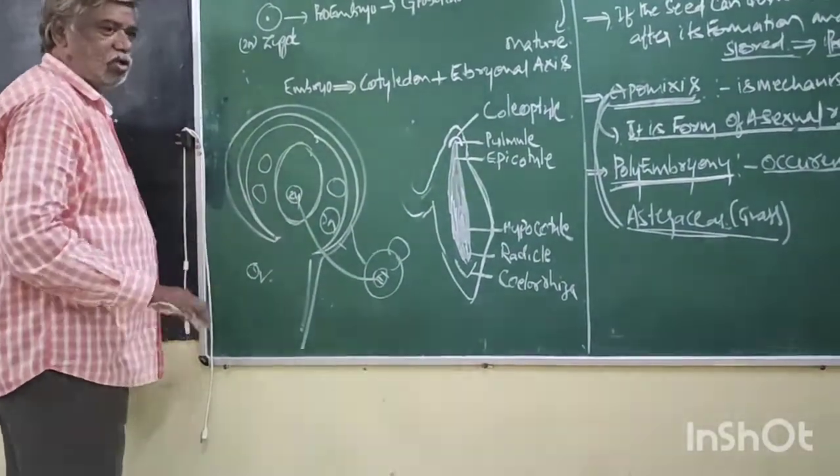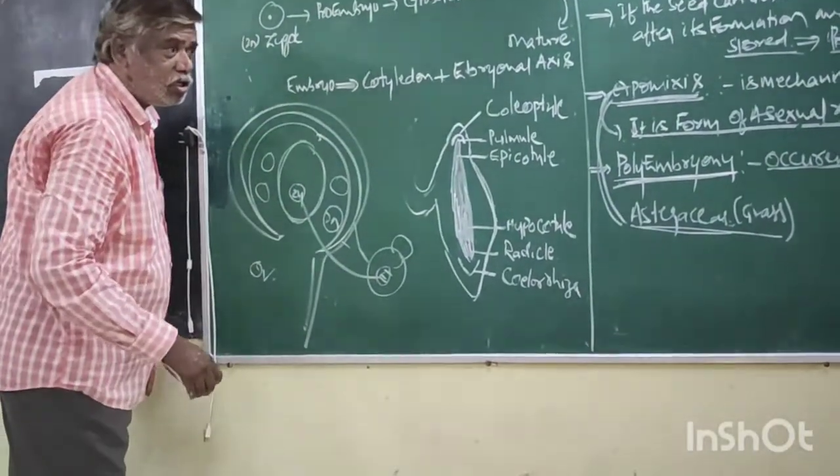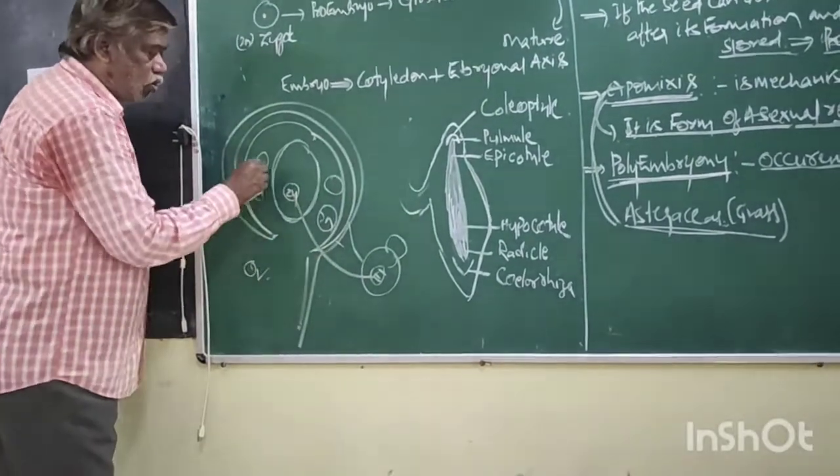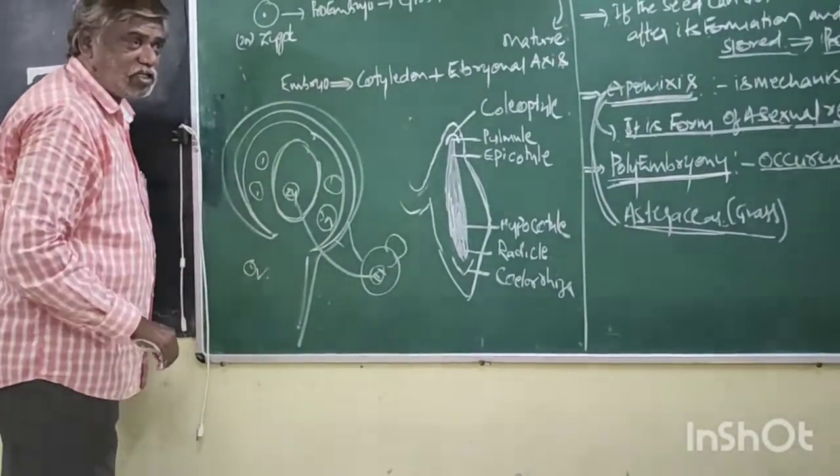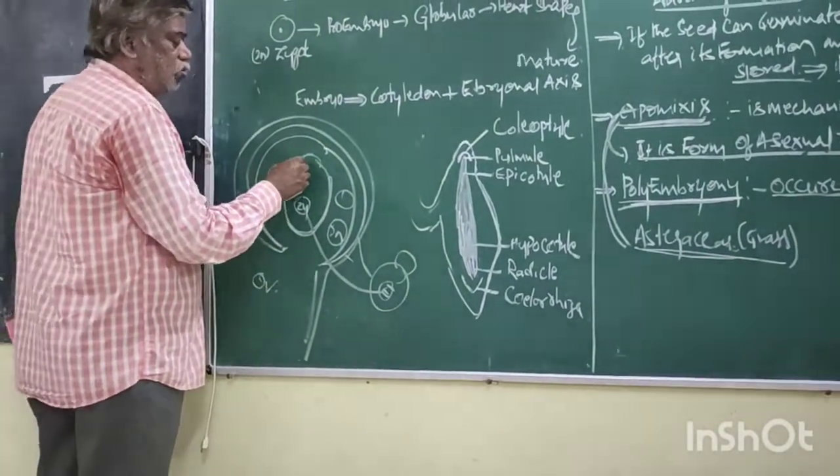Single zygote. But in citrus and mango, what are the surrounding cells of the embryo cell?